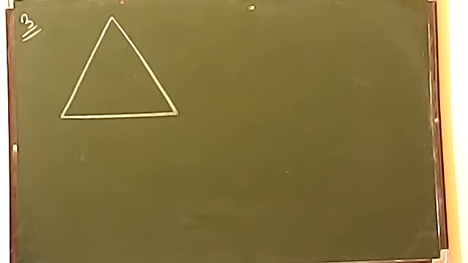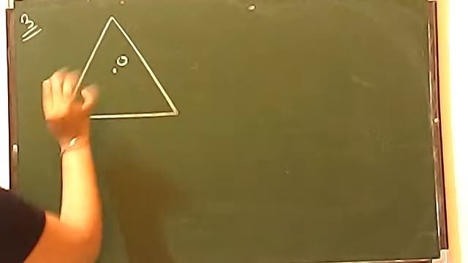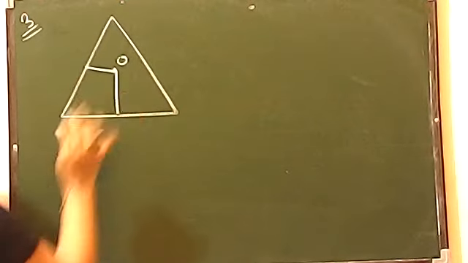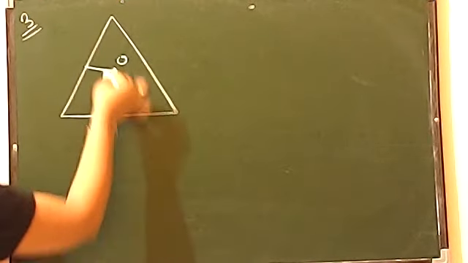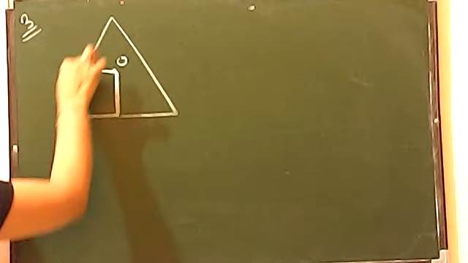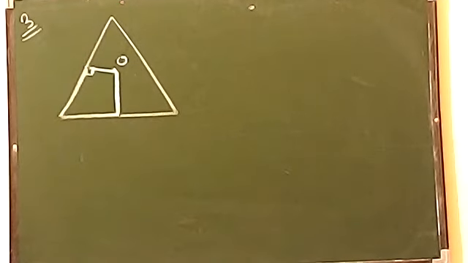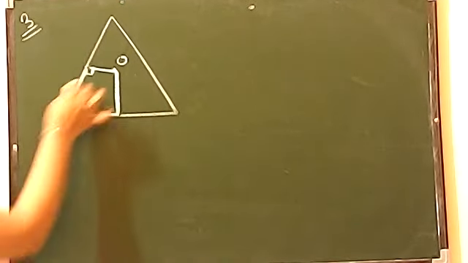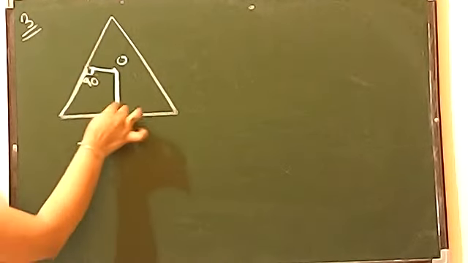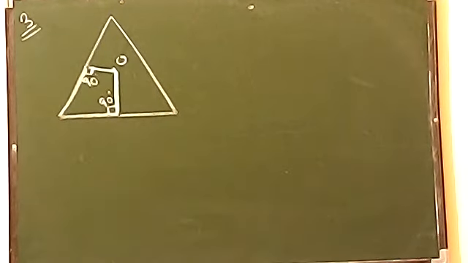So this is question number 3, where O is inside and the diagram is drawn like this. This is a quadrilateral because it has 4 sides. You can see 1 side, 2 side, 3 side, and this is the 4th side. So this is a quadrilateral. Here it is mentioned like a right angle figure. So this means this is a 90-degree angle. The second one is also drawn like this only. So that means this is also 90 degrees only.